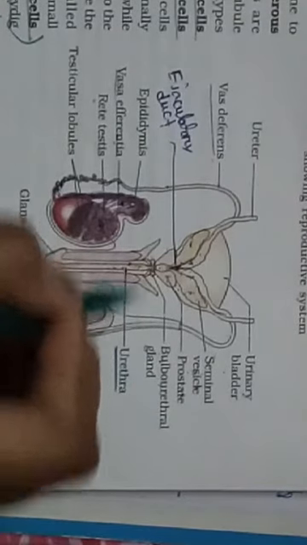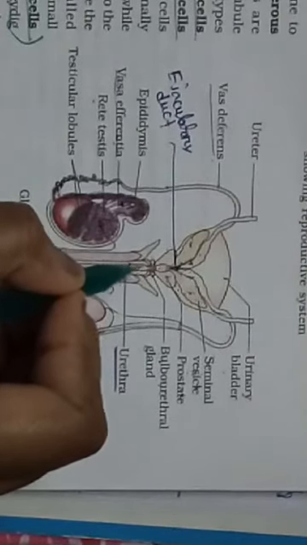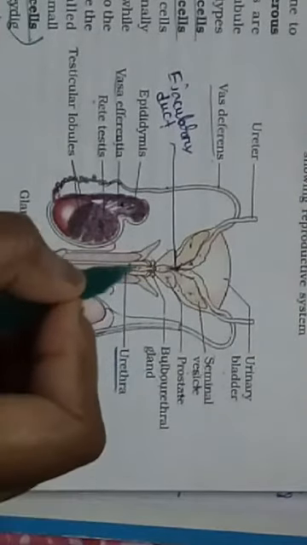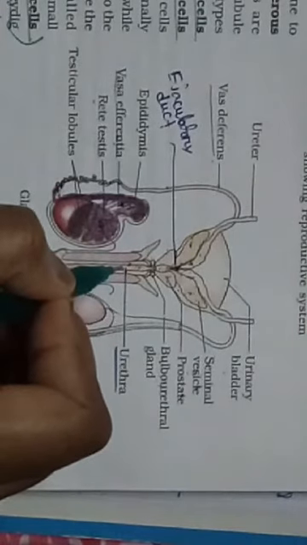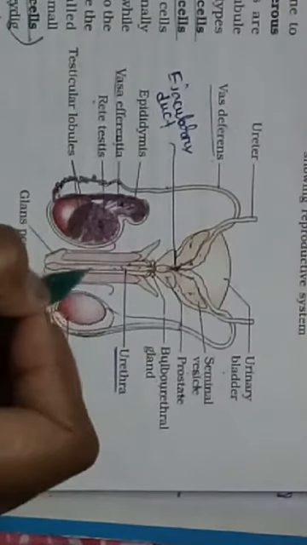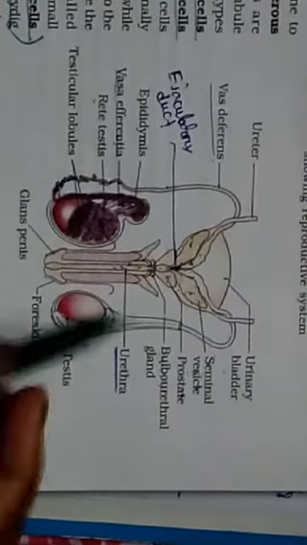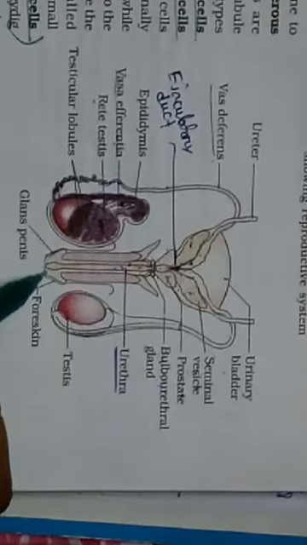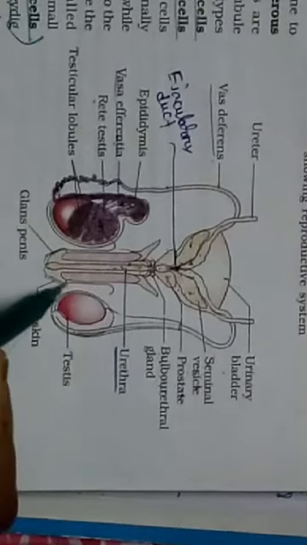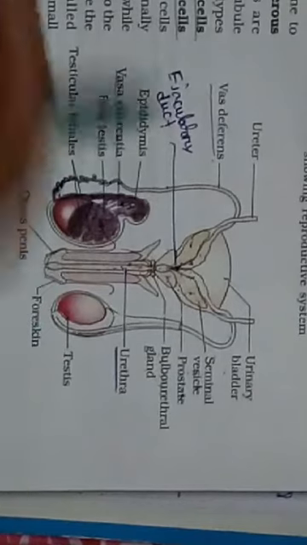So the bulbourethral glands have ducts. The duct will open into the urethra, and through this duct the bulbourethral gland discharges its alkaline secretion, which has acid neutralizing as well as lubricating function, into the urethra. And this whole broad part is known as penis, which is also called external genitalia. It will help in the process of copulation.